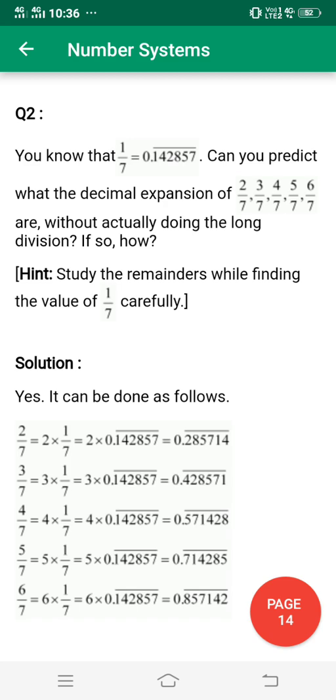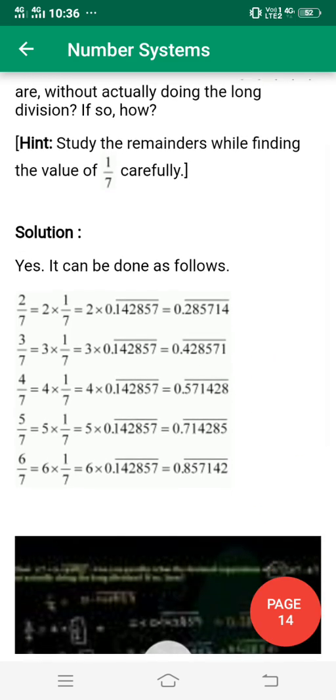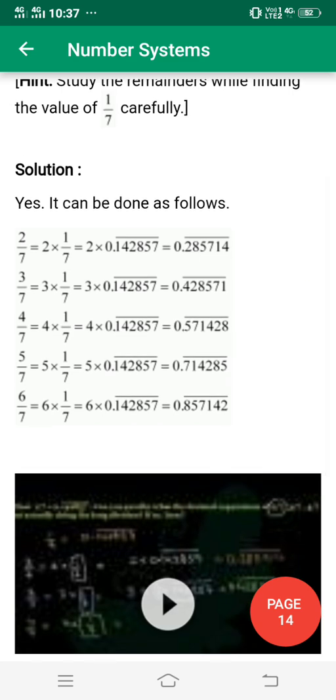So for 2/7 we multiply by 2. We see one pattern here. When you multiply 0.142857, you get 285714. Then when we multiply by 3, we start from 4, 428571. When we multiply by 5, it repeats as 571428.